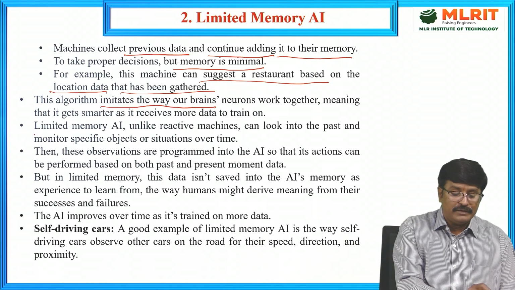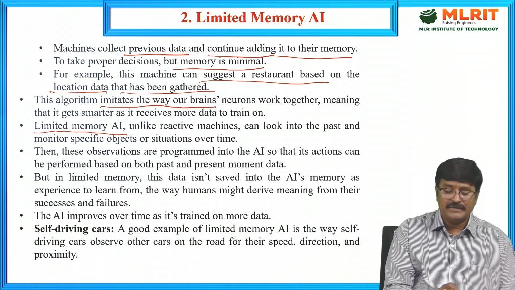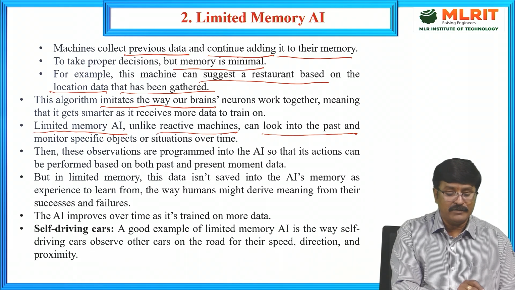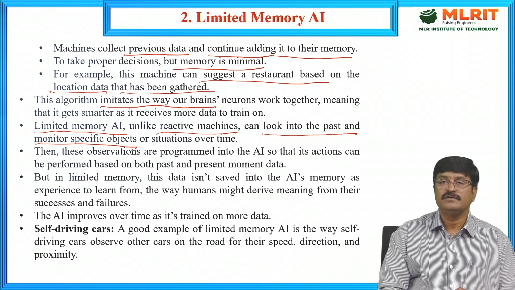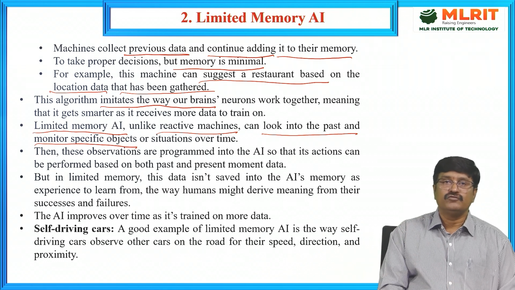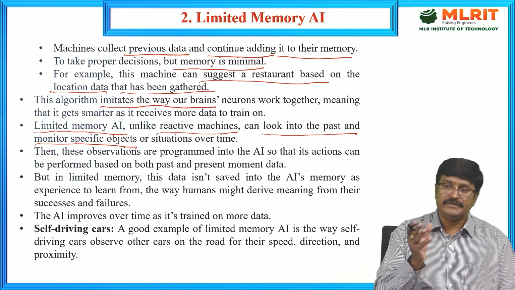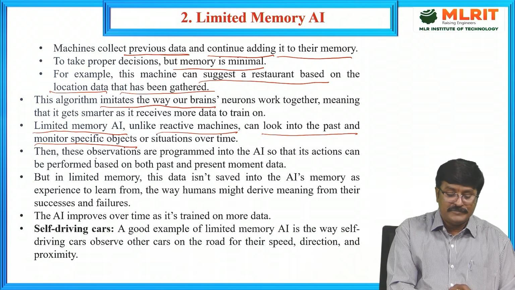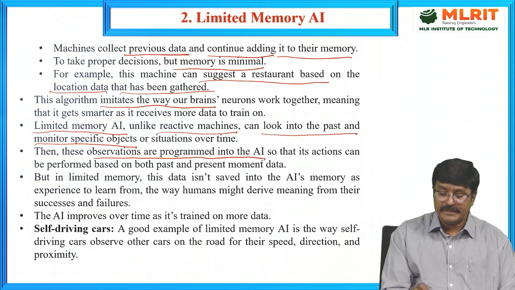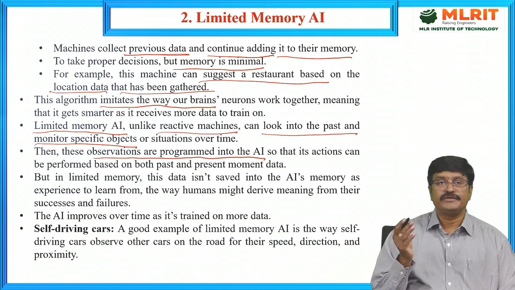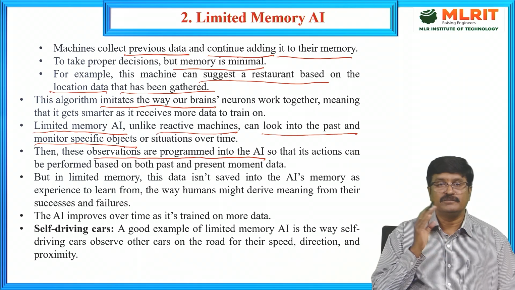It has limited memory, and unlike reactive machines it can look into the past and monitor specific objects or situations over time. Based on the history, it takes the right decisions. These observations are programmed into the AI so that its actions can be performed based on both past and present data.